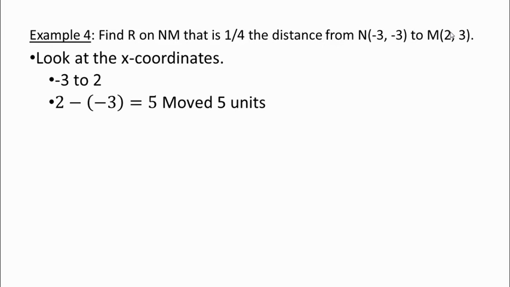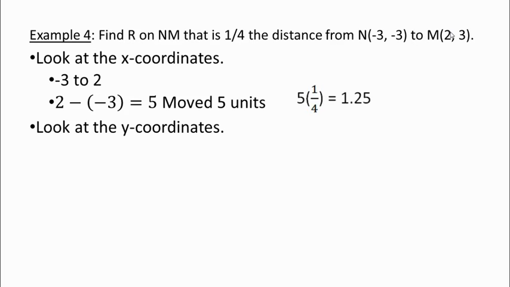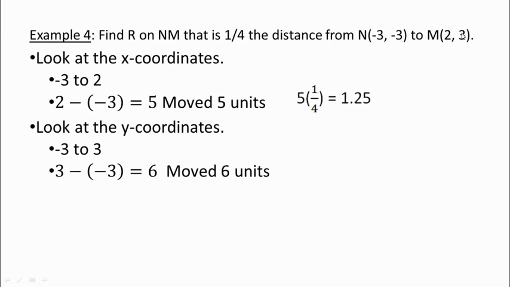Or if it helps, count it out: -3, -2, -1, 0, 1, 2. You'd count out 5 units. So take that 5 and multiply it by 1/4, your partial distance. So 1.25. So R is going to move 1.25 units from N. Next we need to get our y coordinates situated. The y coordinates went from -3 to +3. So I'll do 3 minus -3, and that'll count out 6 units. Multiply that by 1/4, and you get 1.5.